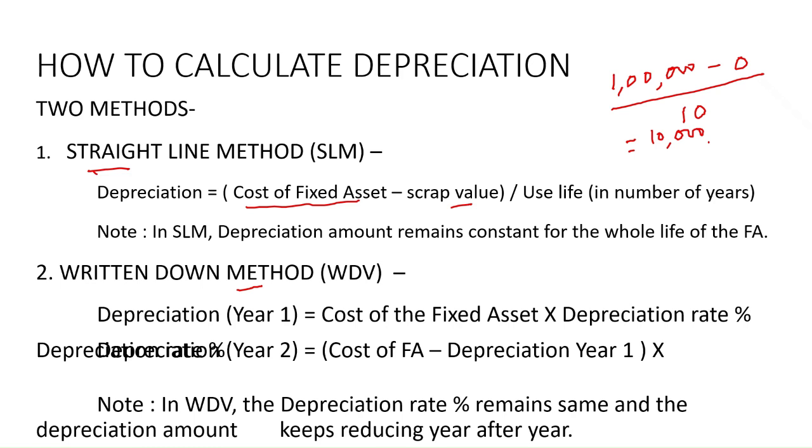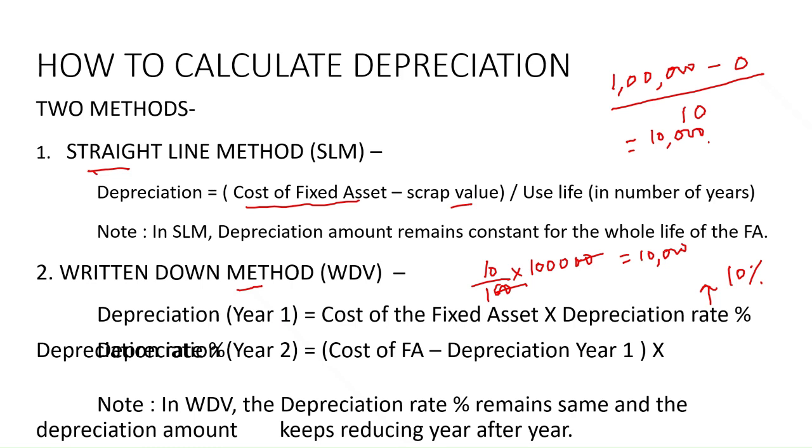Here what we do is that we take the depreciation. Supposing in the first year we take the cost of fixed asset into depreciation rate. So here the depreciation rate is say fixed at 10%, and you take the cost of fixed asset. Now supposing the cost of the fixed asset is again 1 lakh. So the 10% depreciation of this 1 lakh asset will come out to be again 10,000.